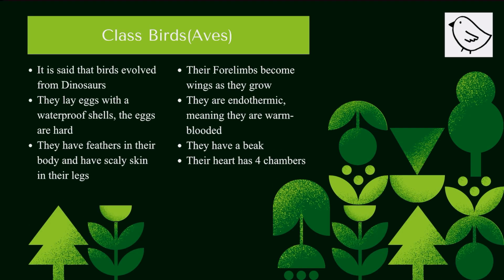It is said that birds evolved from dinosaurs. They lay eggs with a waterproof shell, and the eggshells are very hard. They have feathers on their body and occasionally have scaly skin on their legs. Their forelimbs become wings as they grow. They are endothermic. They have a beak. Their heart has four chambers.